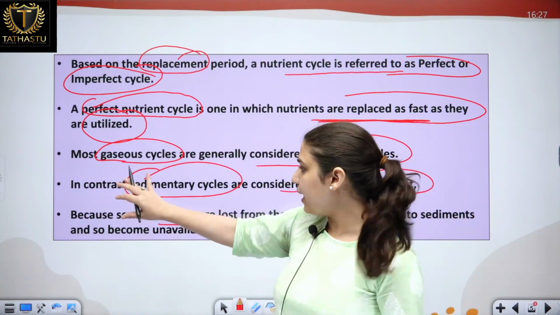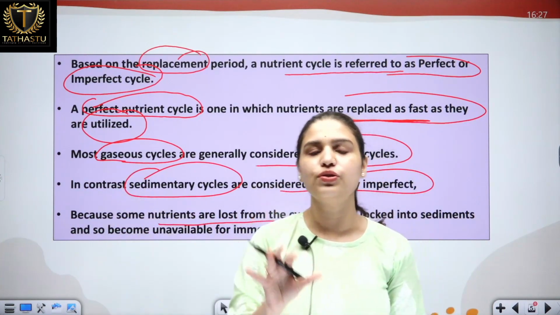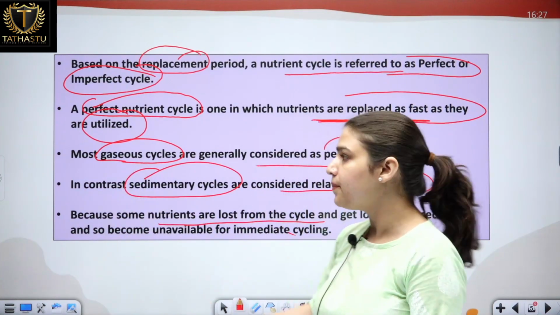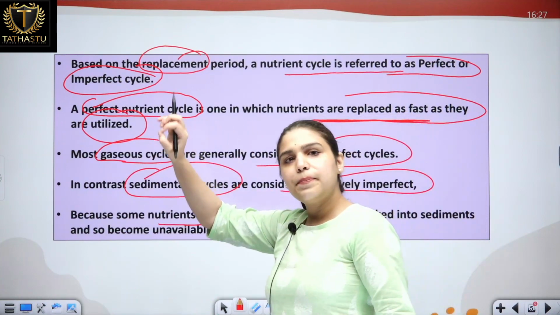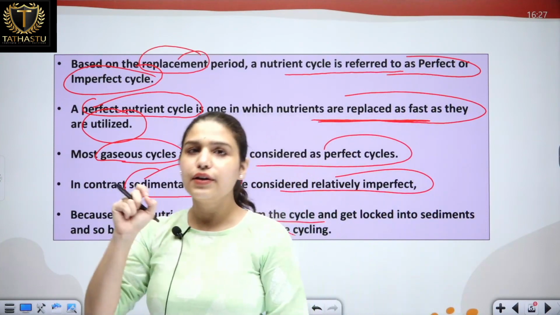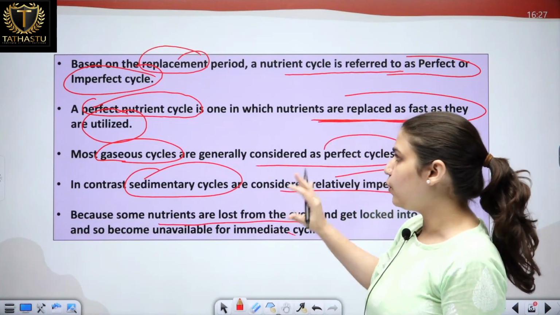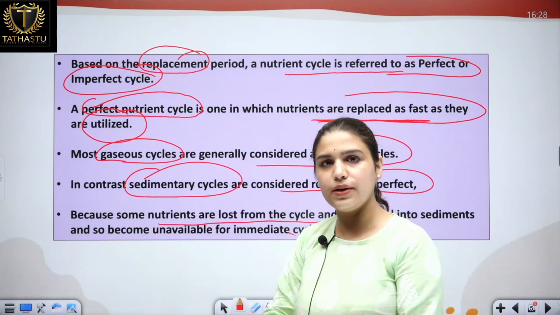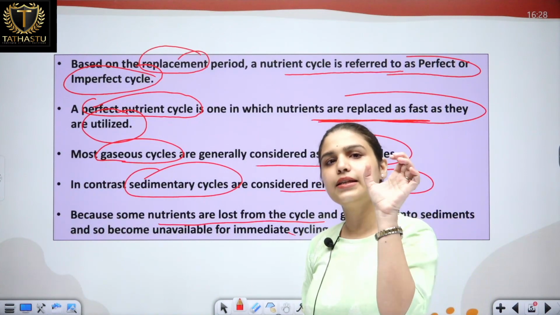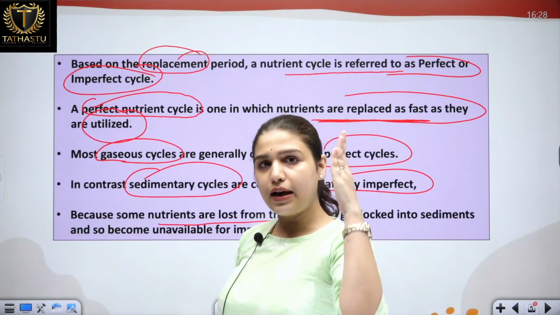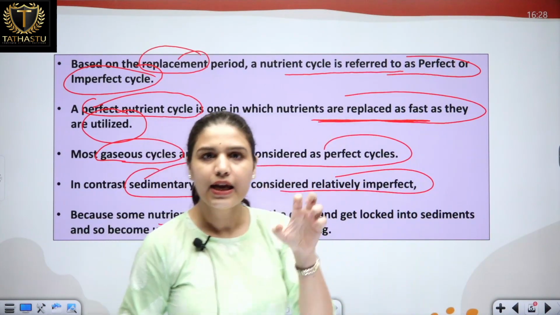So that is the reason why these sedimentary cycles are called imperfect, because they don't get replaced as fast as they are utilized. This is the reason why they are called the imperfect ones. So this was the classification of gaseous cycles, of our sedimentary cycles, and then perfect one and the imperfect one.